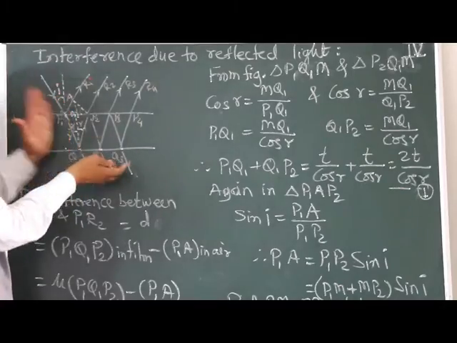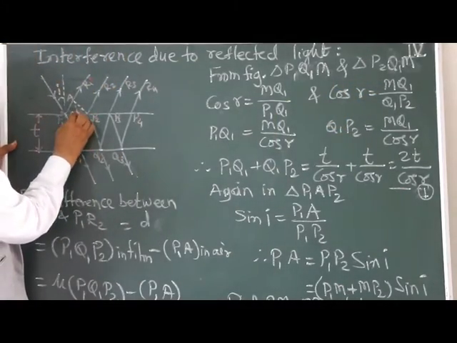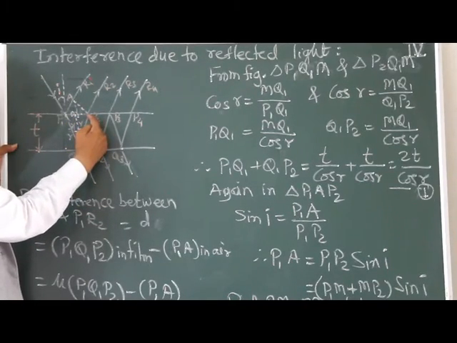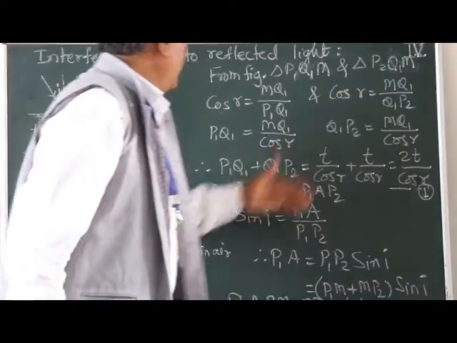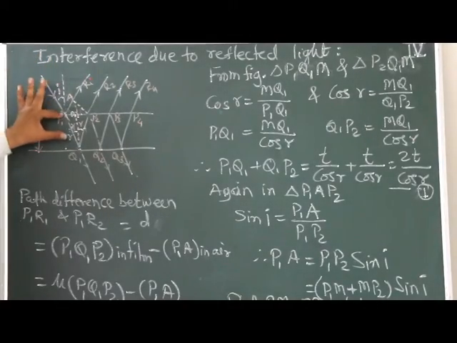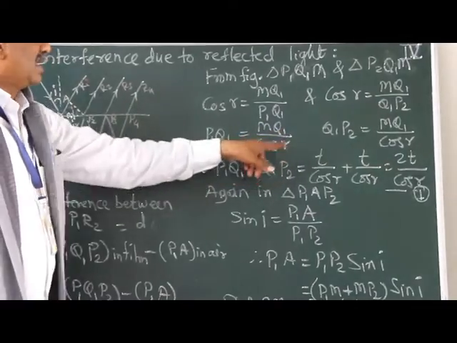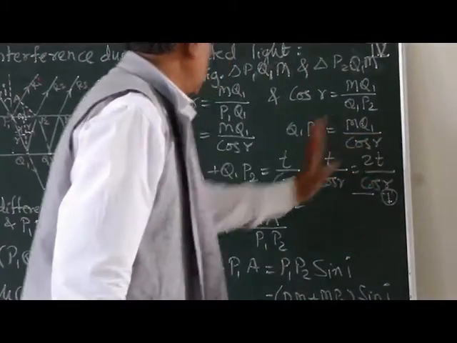Similarly, for the other triangle, cos r is MQ1 upon the hypotenuse Q1P2. So P1Q1 is equal to MQ1 upon cos r, and similarly Q1P2 is equal to MQ1 upon cos r.